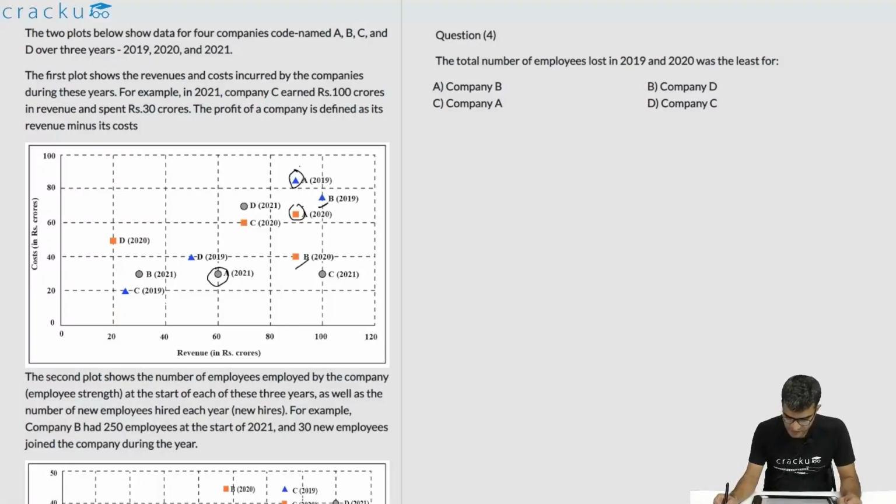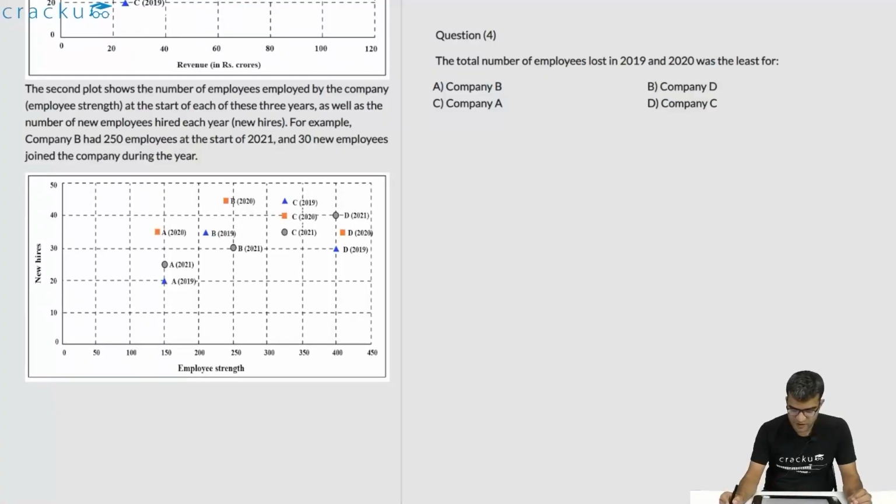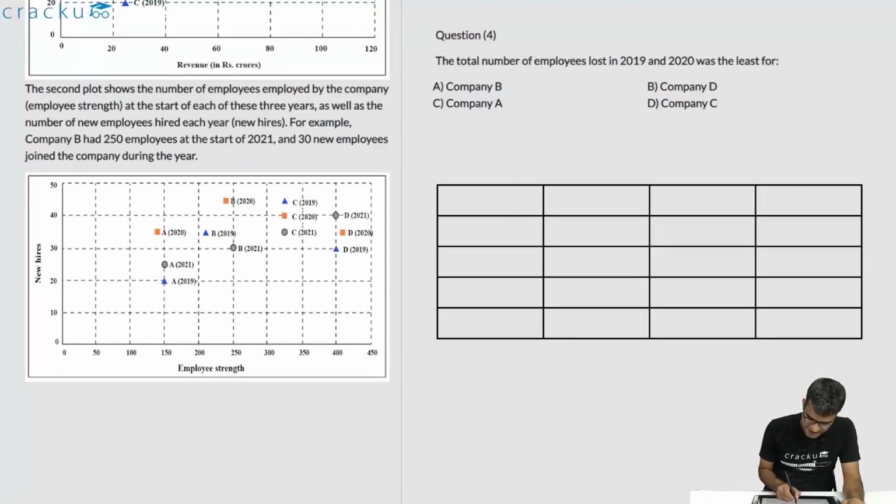The total number of employees lost in 2019 and 2020 was least for. So now we have to look at the second graph and we have to figure out the total number of employees that are lost. This will be a similar table as the first table. This also will have 4 rows and 4 columns. It will be something like this. This is company A, B, C and D. This is total employees across the 3 years. And this is the new hires. This extra column is probably not needed.